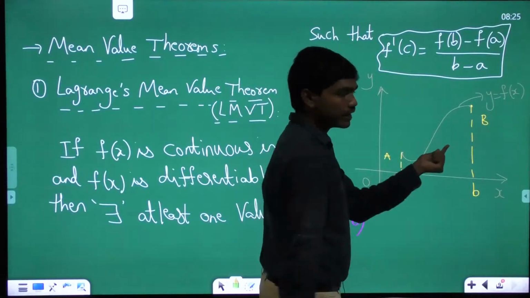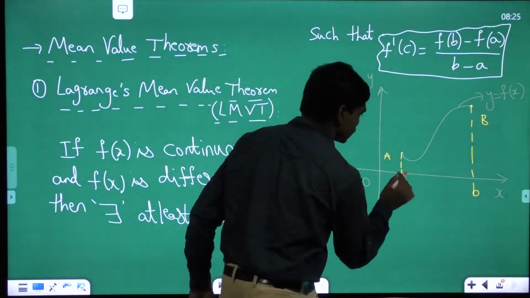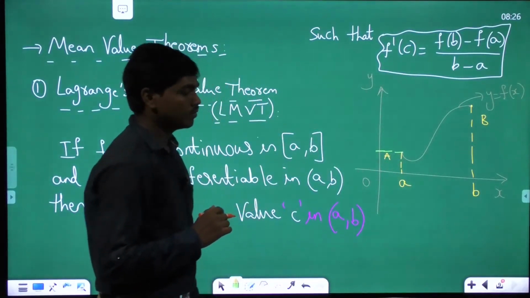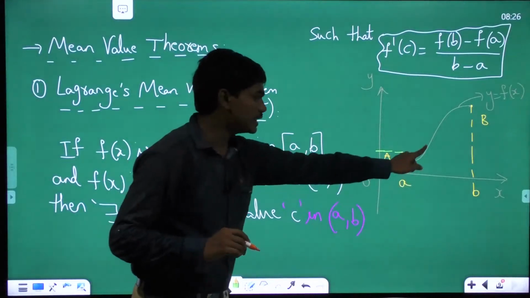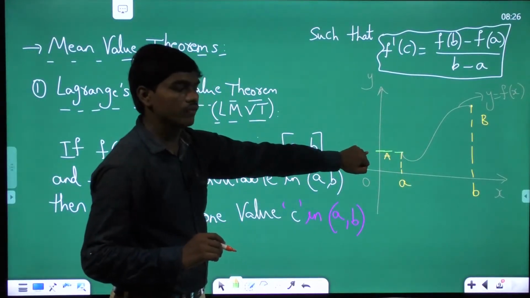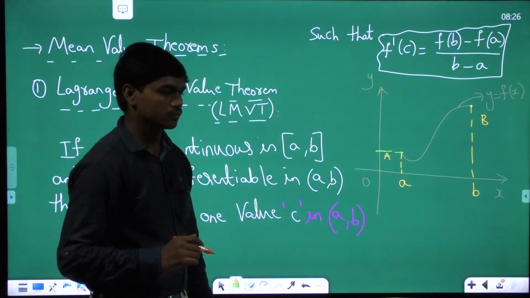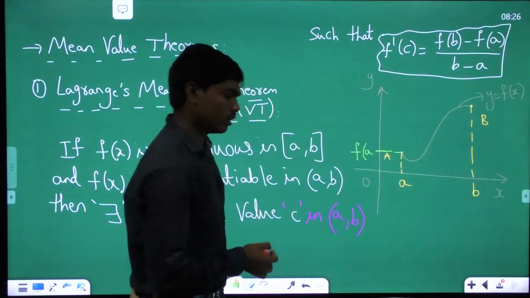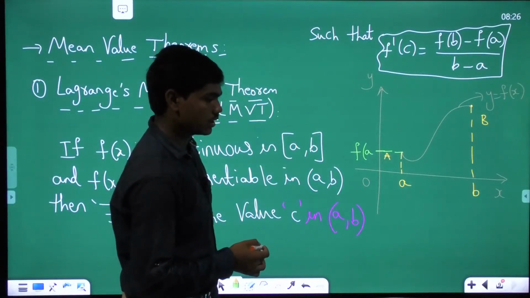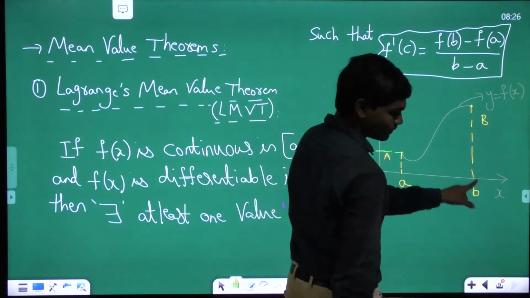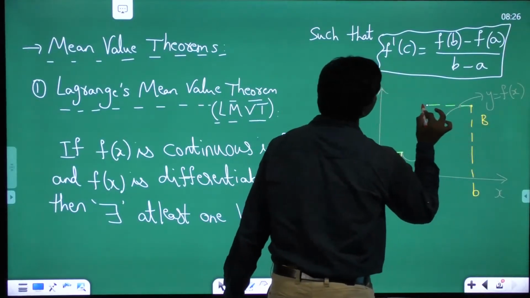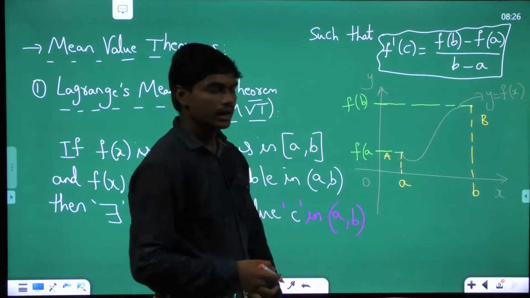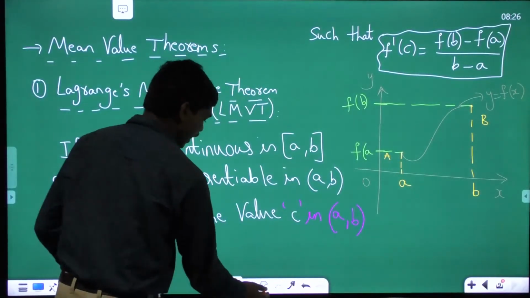Basically, look here. If this is the curve y is equal to f of x, and if this is x is equal to a, what about this point on the y-axis? Tell me. If this is a and this curve is y is equal to f of x, what's the coordinate of this point on the y-axis? f of a, correct? This is f of a. Many of you are writing it correct. Good. So if this is x is equal to b, similarly, this is f of b. Correct.